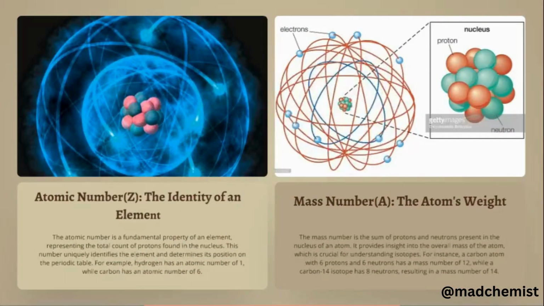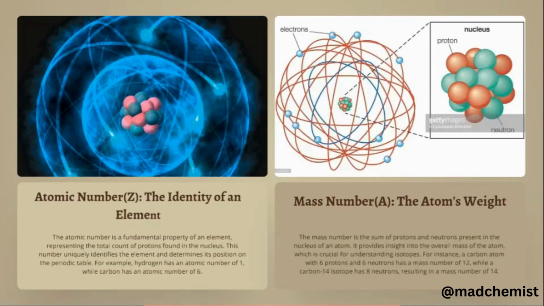Next come the atomic number and the mass number of each element in the periodic table. Atomic number is the identity of the element, while mass number is the weight of the atom. Atomic number is a fundamental property because it identifies the element and determines its position in the periodic table. Each element is arranged with respect to its atomic number. For example, hydrogen has atomic number 1 and is positioned at the top of the periodic table. Carbon has atomic number 6 and is in the sixth position.